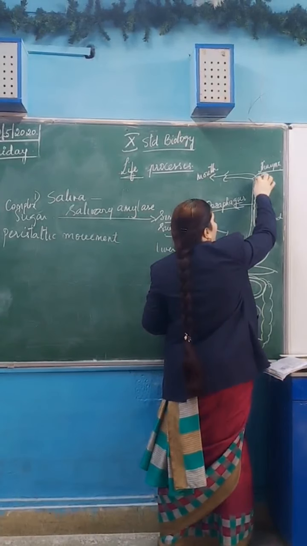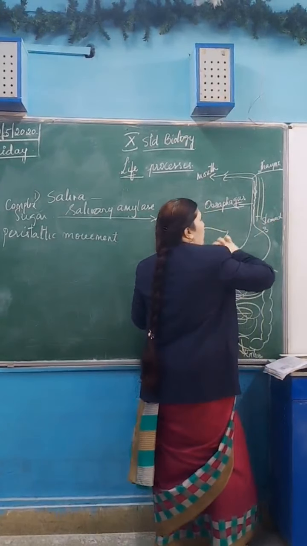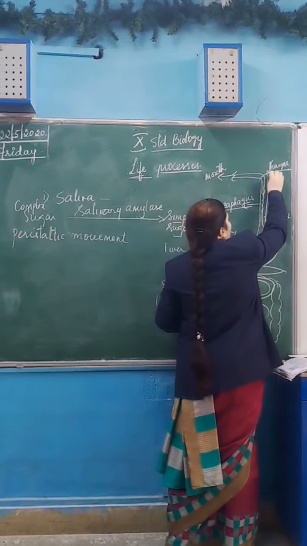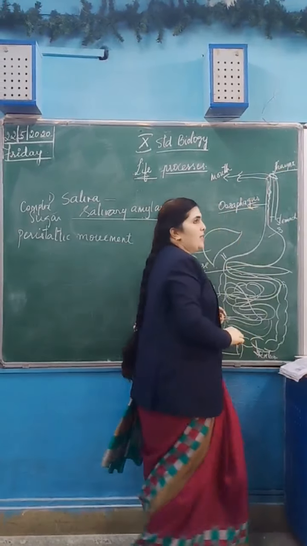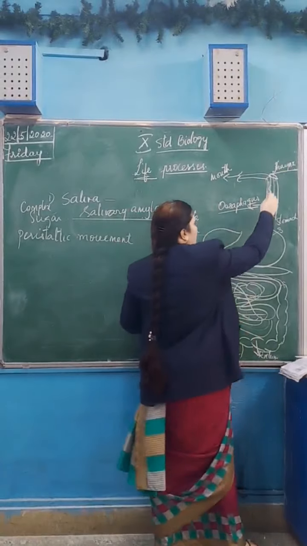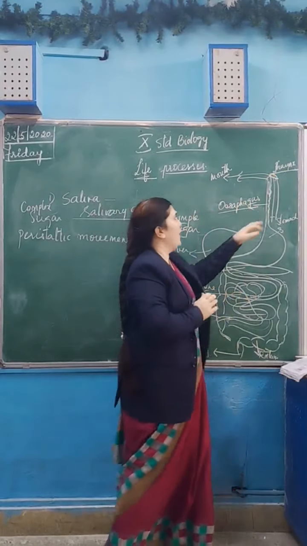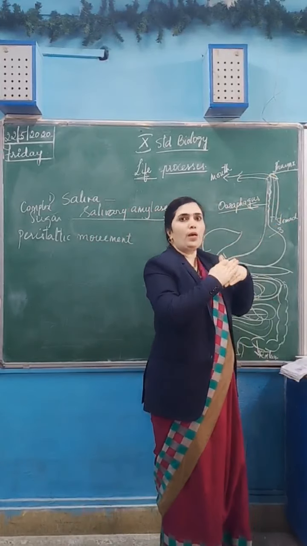We see that food goes into the food pipe only. It doesn't enter into the windpipe. How is that possible? Because here is one covering known as the epiglottis. Epiglottis is the covering which will flap over the windpipe, which will cover the windpipe when you are swallowing the food.